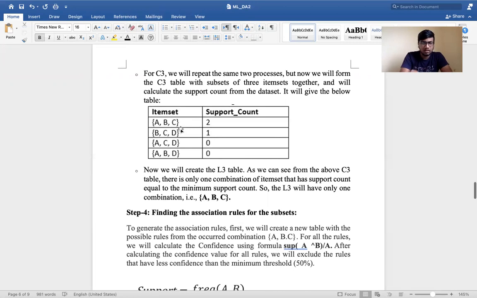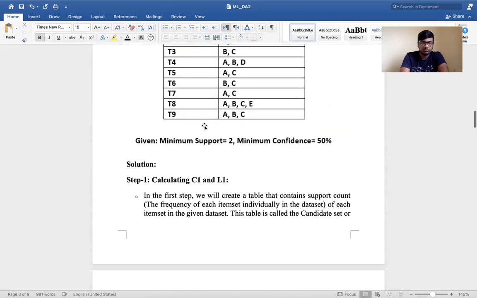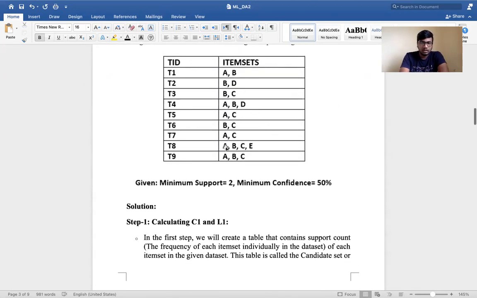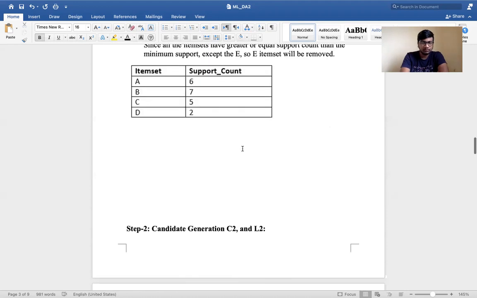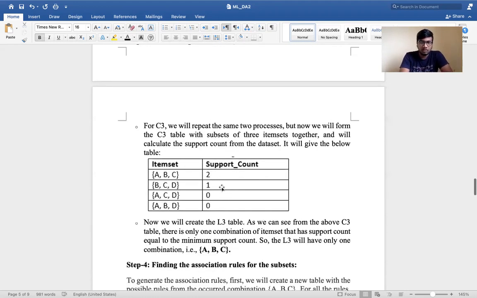So the item sets we have taken are ABC, BCD, ACD, and ABD. ABC occurred 2 times, so it is given here. We'll check A, B, C. Yes, 2 times, in T8 and T9. BCD occurred only 1 time. ACD and ABD didn't occur even once. So their values are 0.